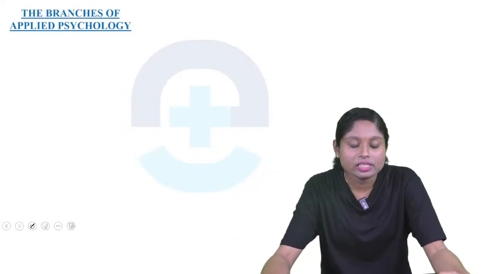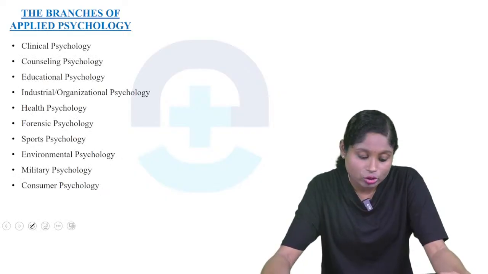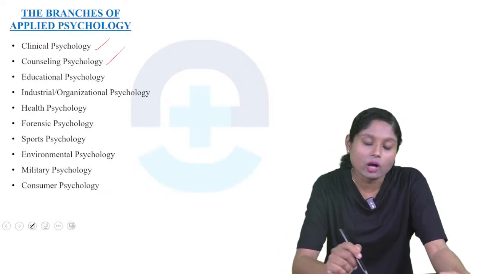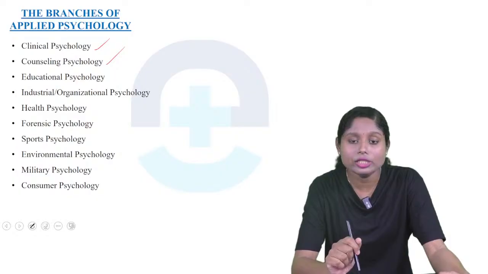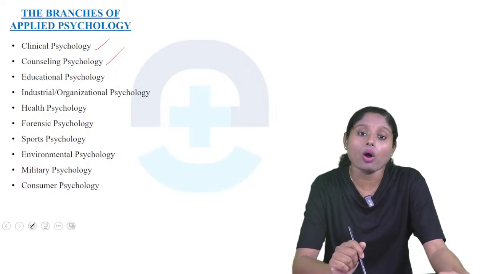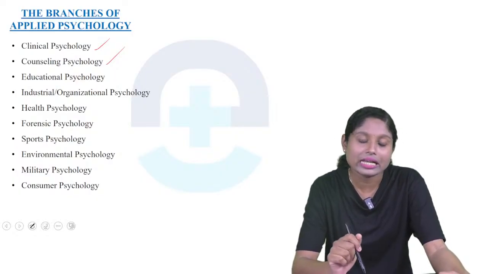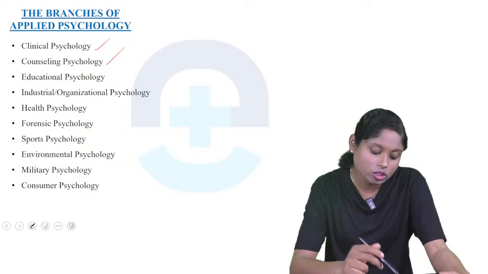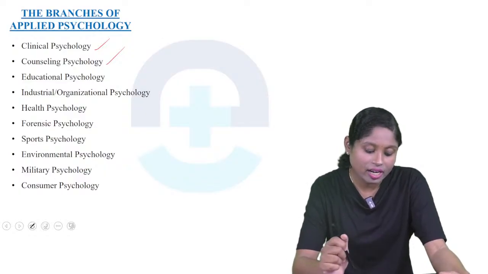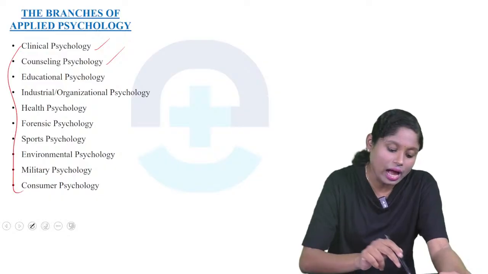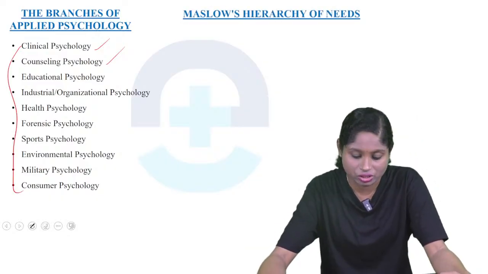Coming to the branches of applied psychology. What are the branches of psychology? Clinical psychology, counseling psychology, educational psychology, industrial or organizational psychology, health psychology, forensic psychology, sports, environmental, military and consumer psychology. So these are the applied psychology branches.